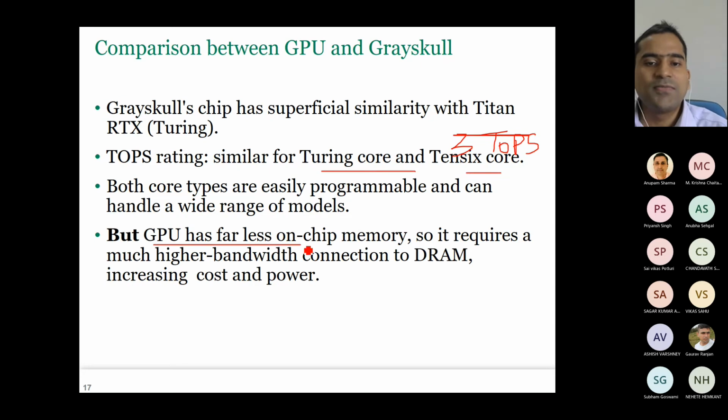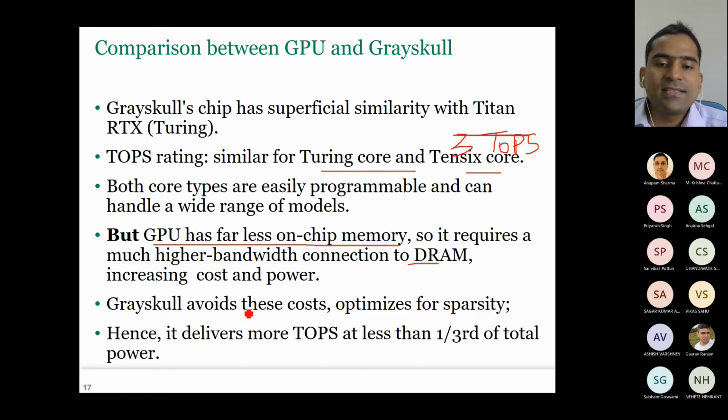But the GPU has far less on-chip memory, so it requires a much higher bandwidth connection to DRAM. Higher bandwidth here means we have to have GDDR or HBM connection to DRAM. Only then we can get enough memory. But the Tensix core has all that memory on chip itself. Now Grayskull avoids this cost and it also optimizes for sparsity, which the GPU does not do.